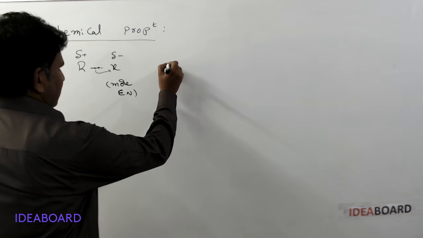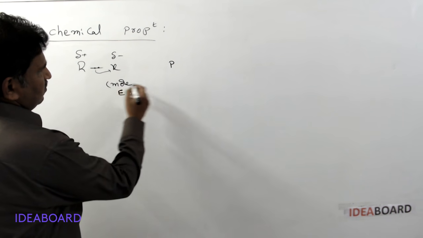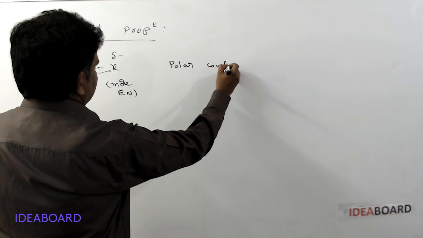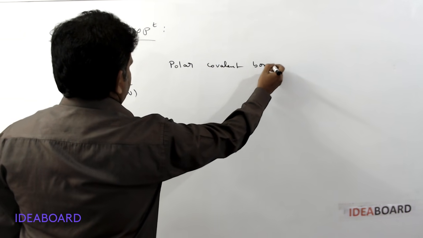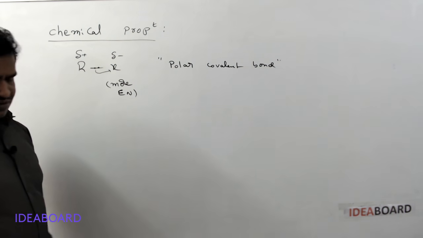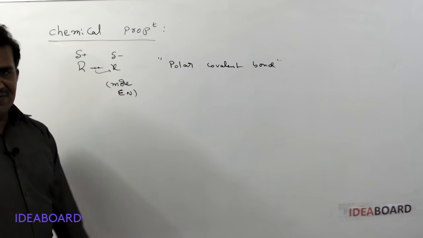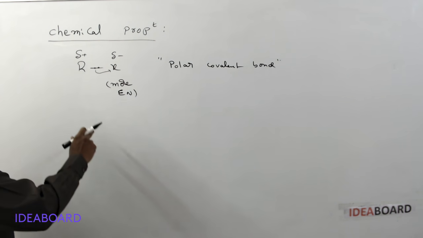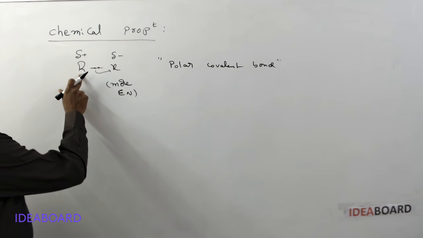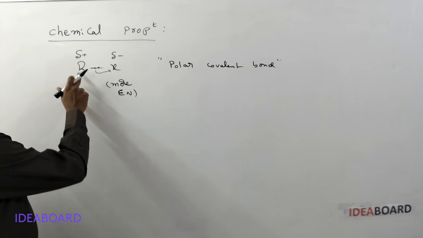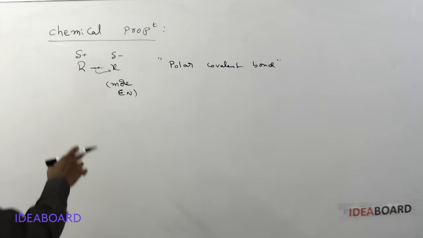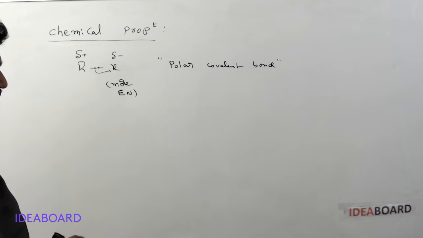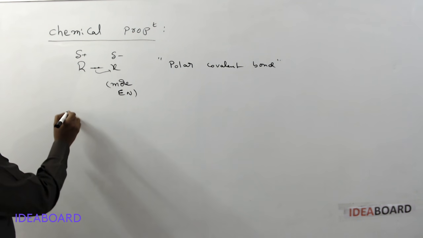So the bond between the alkyl group and the halogen is a polar covalent bond. Because of this, alkyl halides show chemical reactivity. Generally the halogen leaves, and the alkyl group then adds to another negative species, so they show mainly different types of reactions.